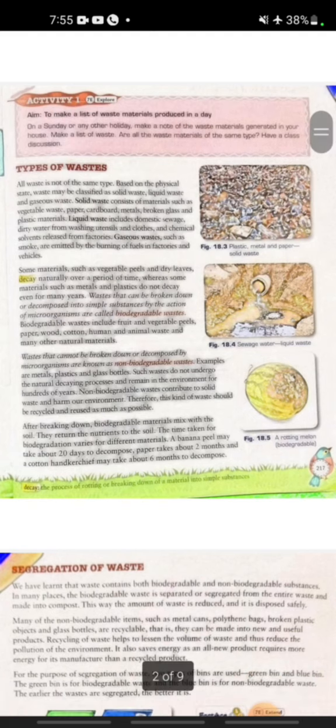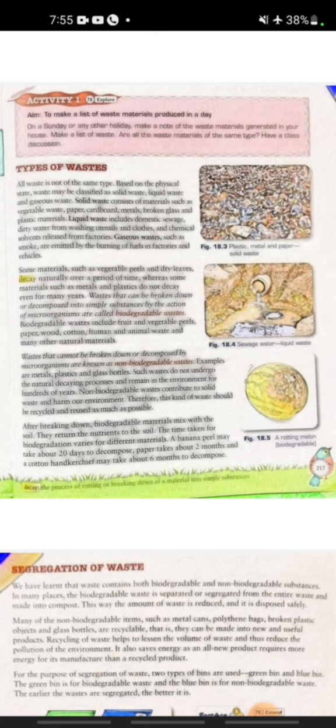Now we discuss what biodegradable and non-biodegradable wastes are. First, biodegradable waste. Waste that can be broken down or decomposed into simple substances by the action of microorganisms is called biodegradable waste. Examples are vegetables, fruits, cotton, and human and animal wastes.